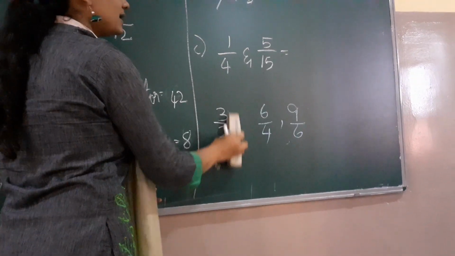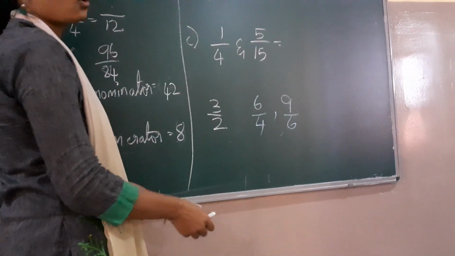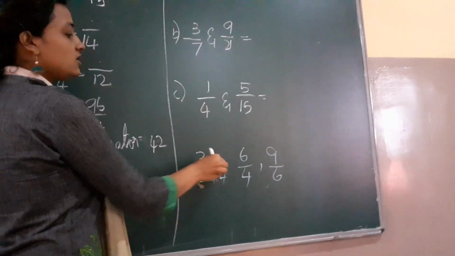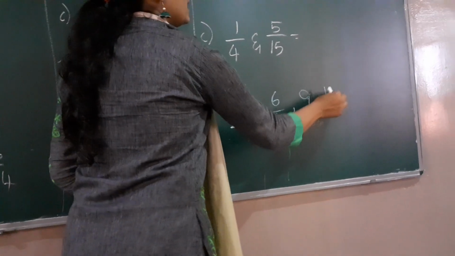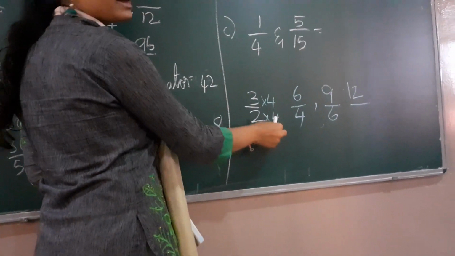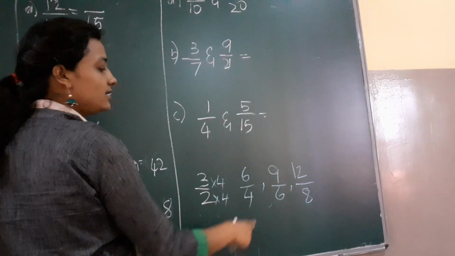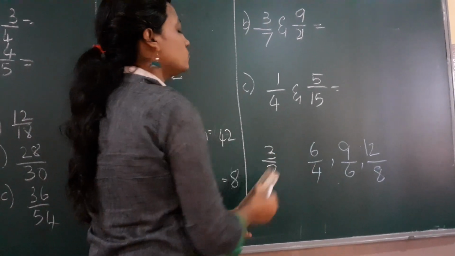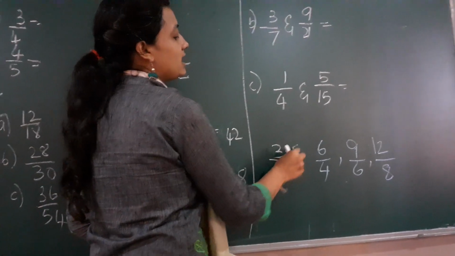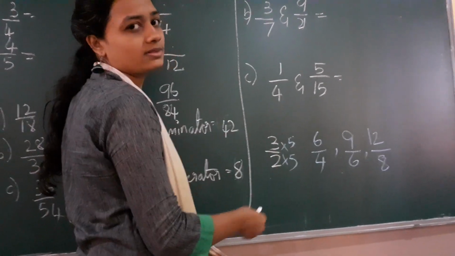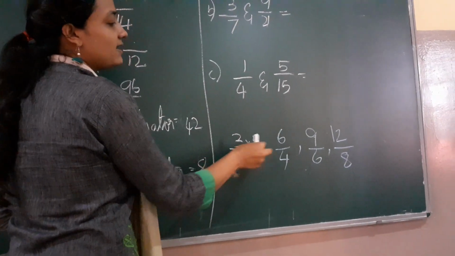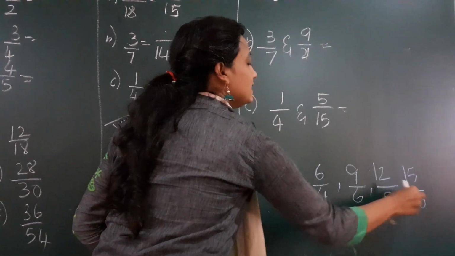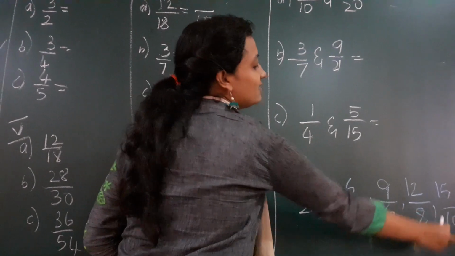Now let me multiply the same number with 4. 3 4s are 12, 2 4s are 8. So I got 3 equivalent fractions. But I want one more, child. So I have to multiply this with 5 to get the next equivalent fraction. 3 5s are 15, 2 5s are 10. So I got 4 equivalent fractions.